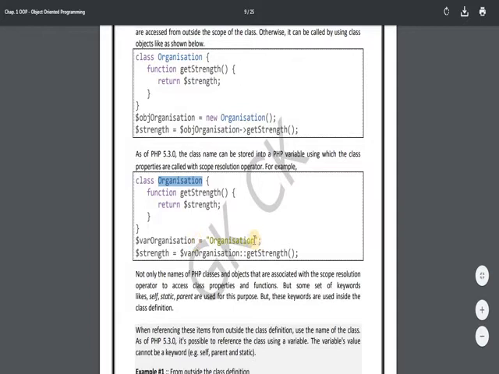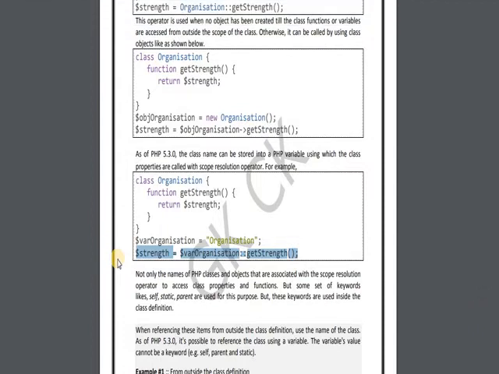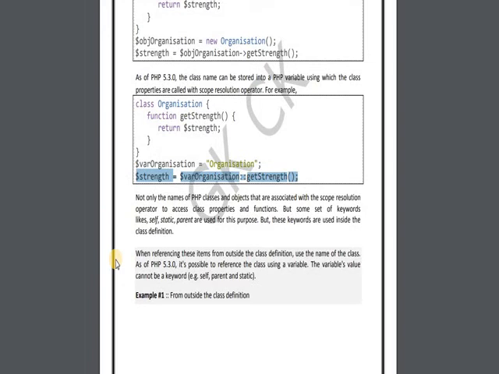So what I have done here: Organization is a class name. The class name I have stored in this variable, and then using this variable I am accessing the get strength function using the scope resolution operator. So these are the benefits of scope resolution operators. Next we will see the use of self, parent and static keywords.